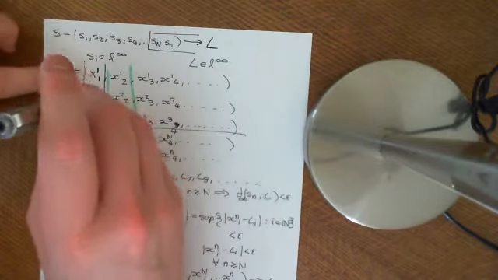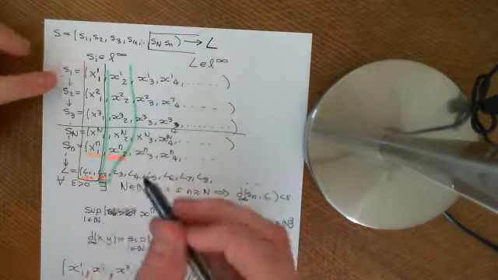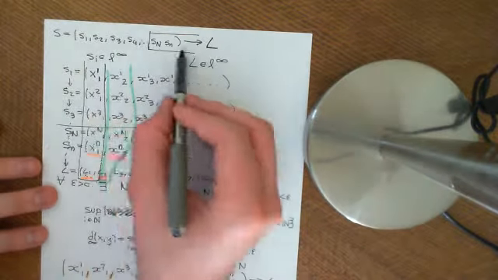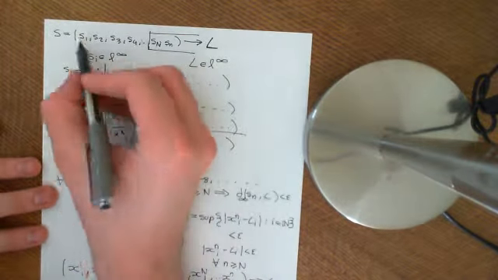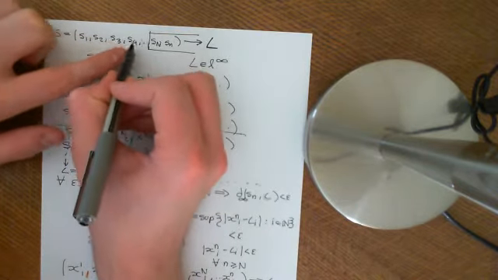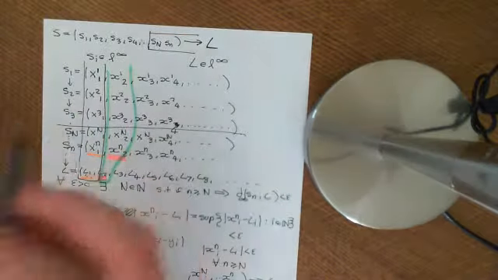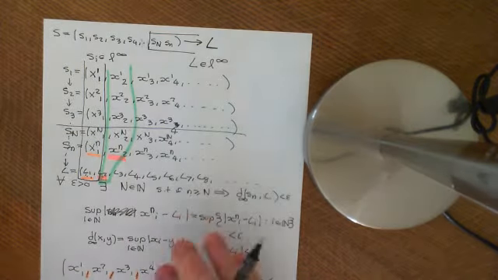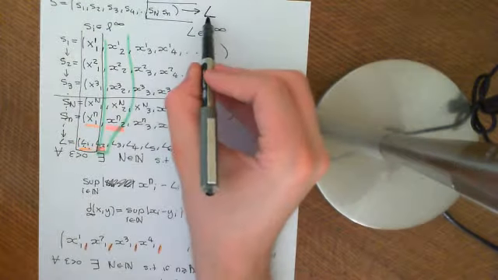if you take the sequence of first terms, so all of the terms of this sequence are sequences themselves. If you take the first term from this sequence, the first term from this sequence, the first term from this sequence, etc., if you take all the first terms and you put them into a sequence, then that will be a sequence of either real or complex numbers. And what I've shown you, basically, is that that sequence will converge to the first term in this limiting sequence